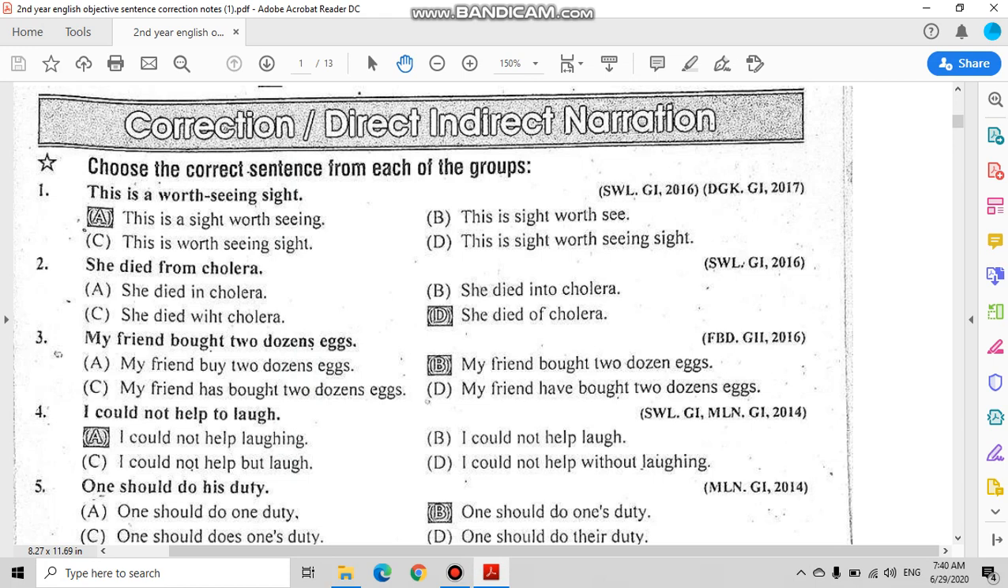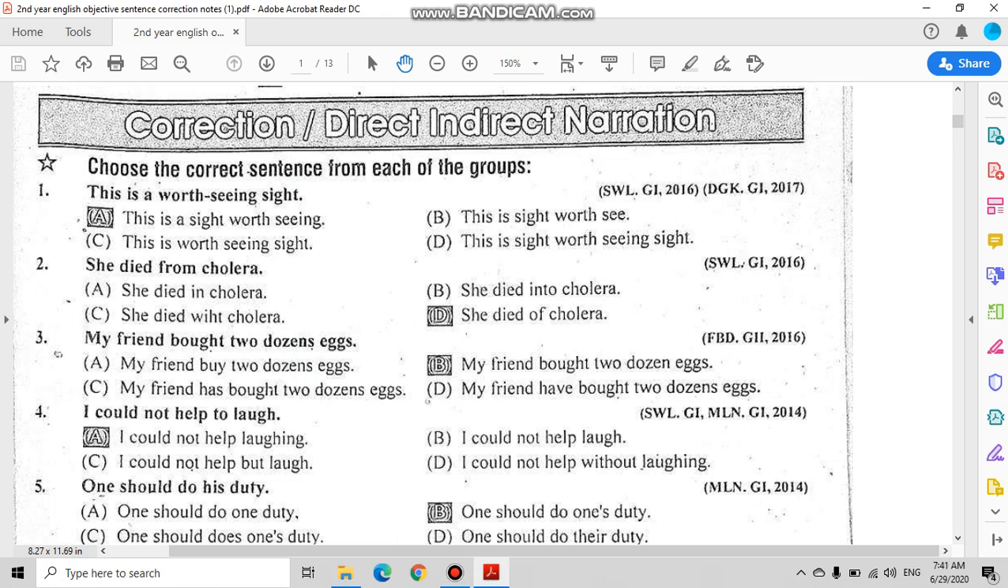So our first MCQ is, this is a worth seeing sight. Now this is a wrong sentence. Why is it wrong? Because worth is an adjective and its placement is not right in the sentence. Now there are four options. The first option is, this is a sight worth seeing. This is a sight worth see. This is worth seeing sight. This is sight worth seeing sight.